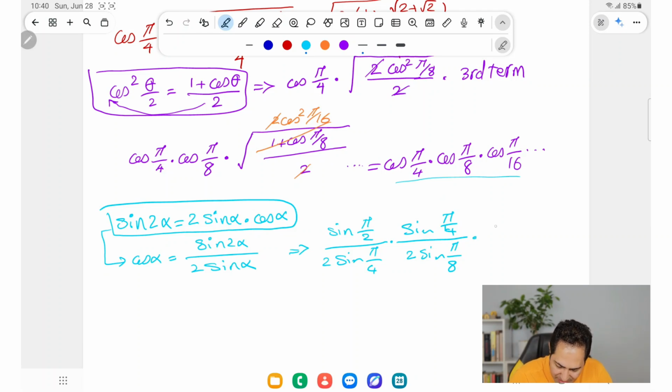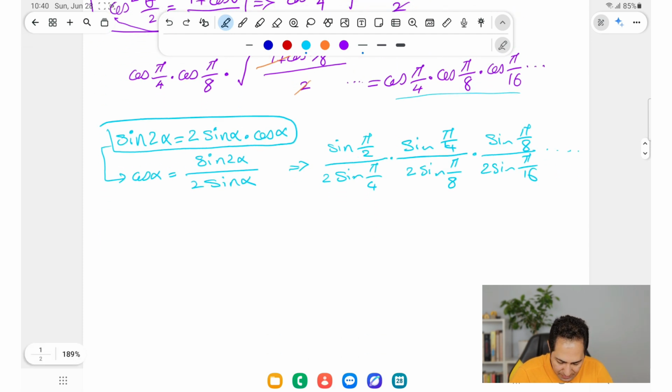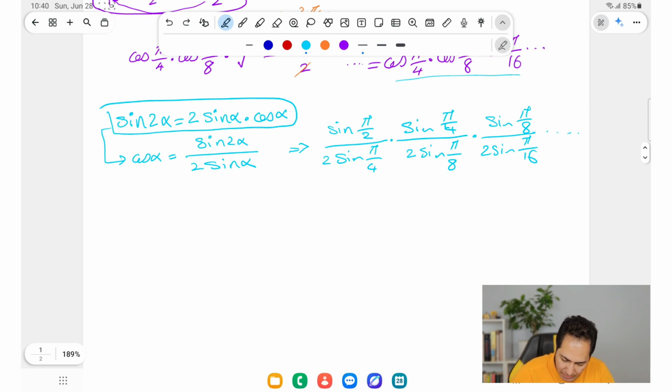Cosine of pi over 16 is sine of pi over 8 over 2 times sine of pi over 16, right? And this continues on and on again. Now, let's see. This is a telescopic product, by which I mean this term is going to cancel this term, this one is going to cancel this term, and this continues forever.